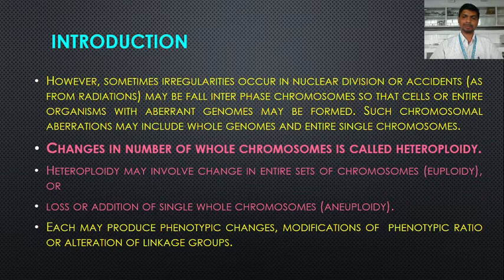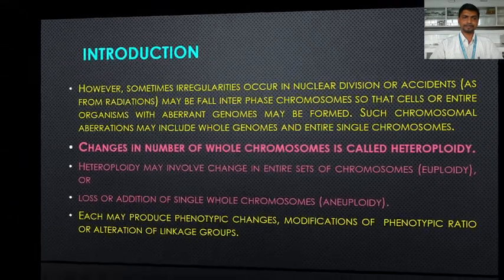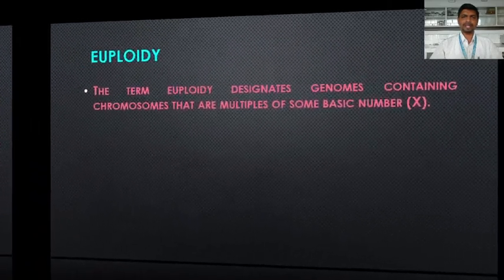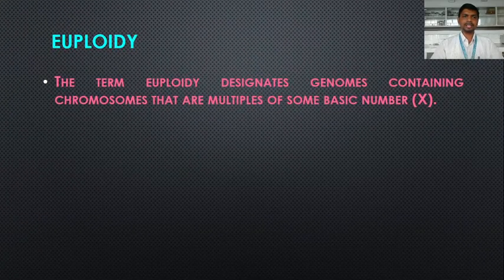So this is all about euploidy and aneuploidy. Euploidy, when a change occurs in the entire set of chromosomes. Aneuploidy, there is a loss or addition of a single whole chromosome. Okay. Now one by one we are going to study in detail. So the first one is euploidy.